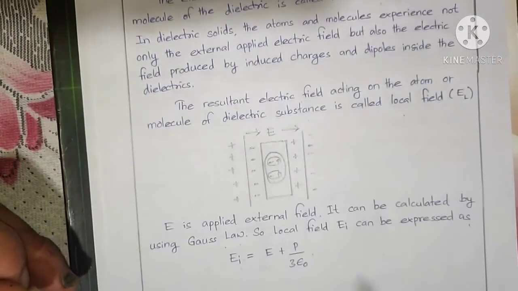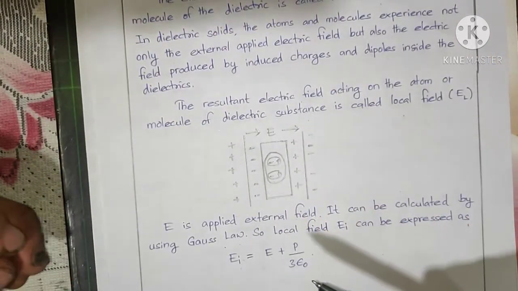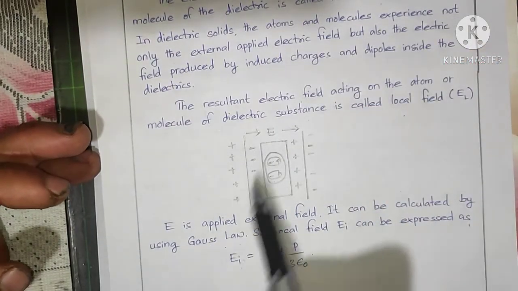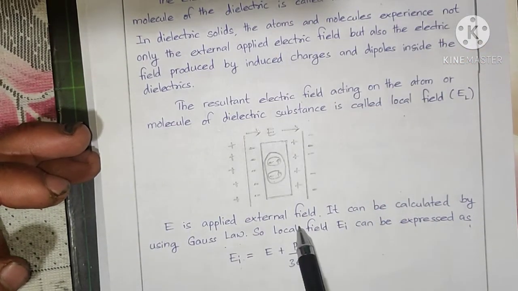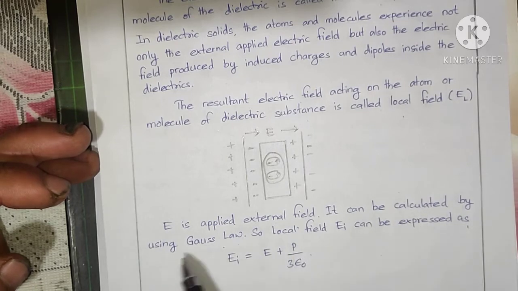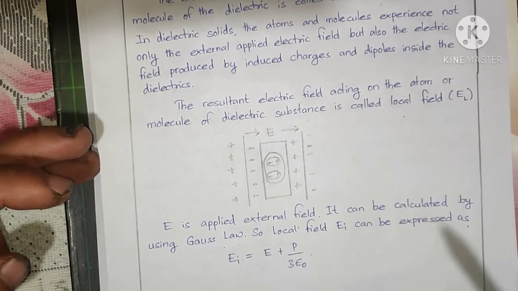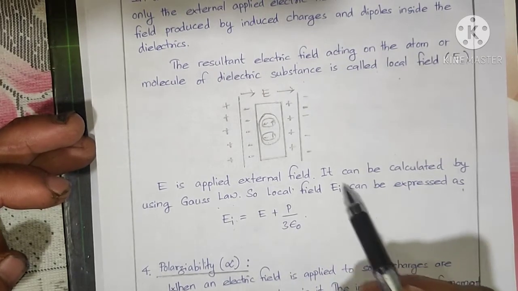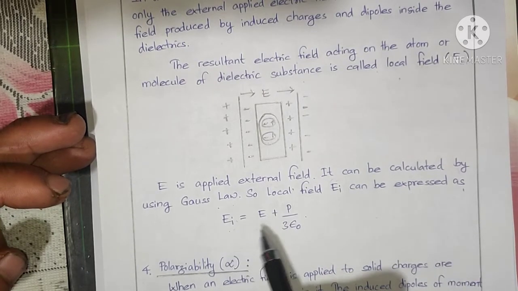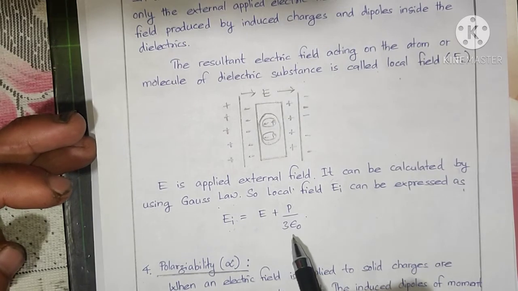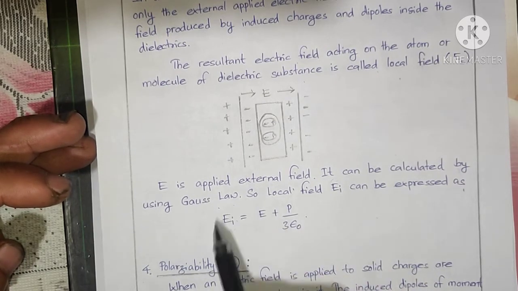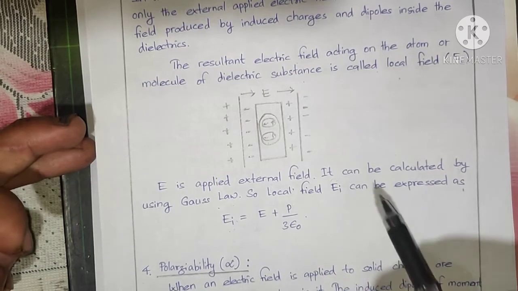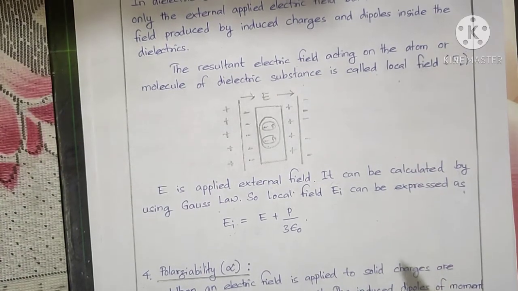Here is a small diagram with which we can discuss the above result. E is nothing but the external applied field, which can simply be calculated by using Gauss law. And the local field EI can be expressed as EI equals E plus P by 3 epsilon naught. This is the formula for the local field, or simply the internal field.